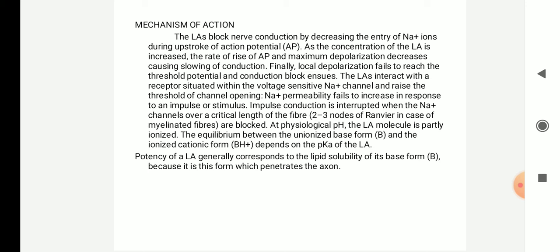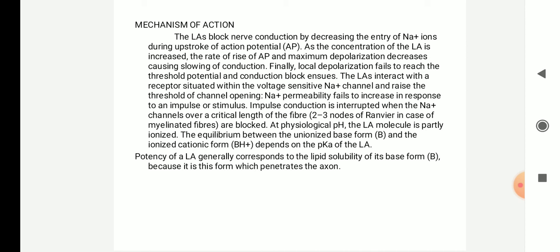Local anesthetics interact with the receptor situated within the voltage sensitive sodium channel and raise the threshold of sodium channel opening. So sodium permeability fails to increase in response to an impulse or stimulus. Impulse conduction is interrupted when the sodium channels over a critical length of fibers are blocked. At the physiological pH, the local anesthetic molecule is partly ionized. The equilibrium between the unionized base and the ionized cationic form depends on the pKa of the local anesthetic. Potency of local anesthetics generally corresponds to the lipid solubility of its base form, because it is this form that penetrates the axons.